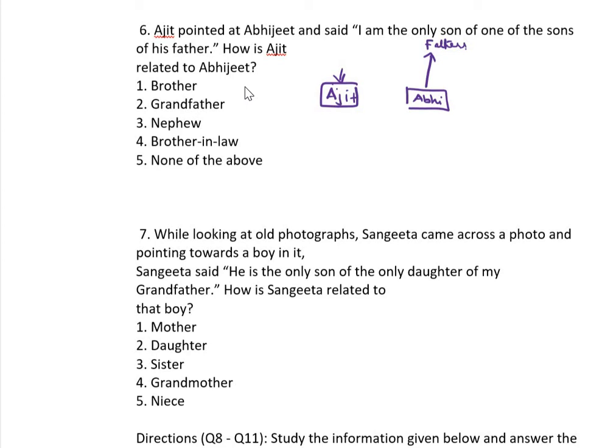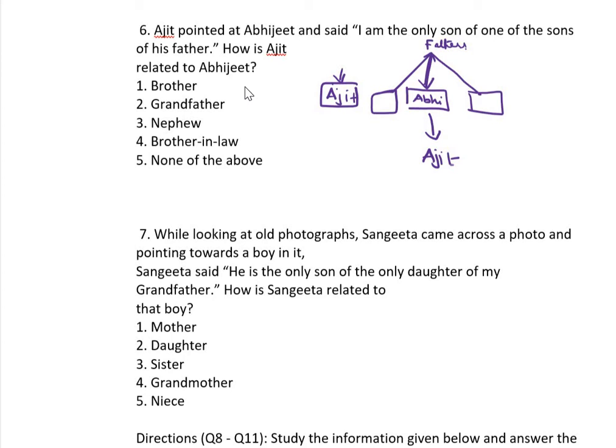Okay, sons. So one of the sons means he is one of the sons and then two more sons, for example. Okay, these are the sons of his father. One of the sons. So he is here, Ajit. So how is Ajit related to Abhijit?